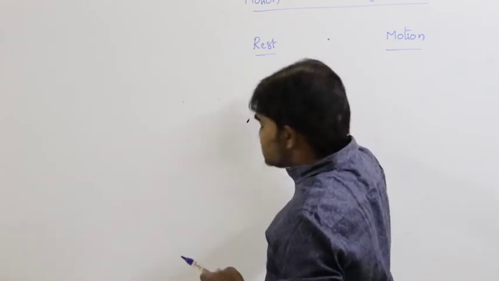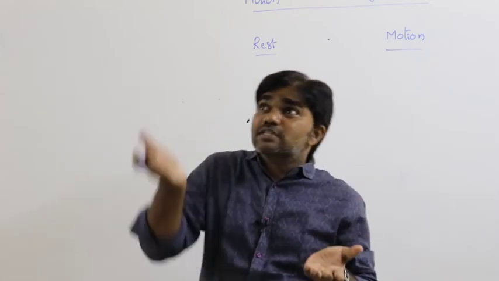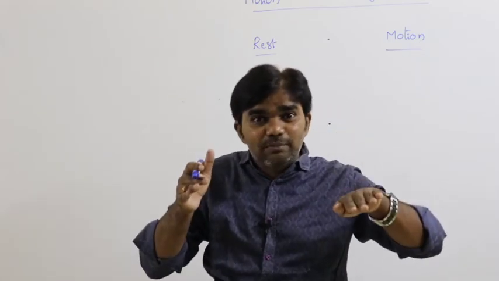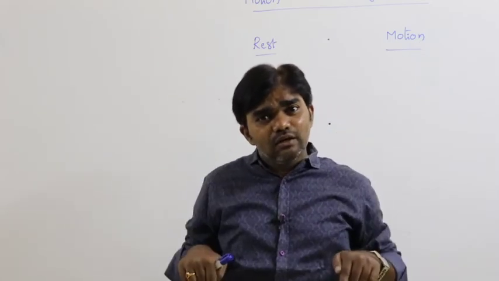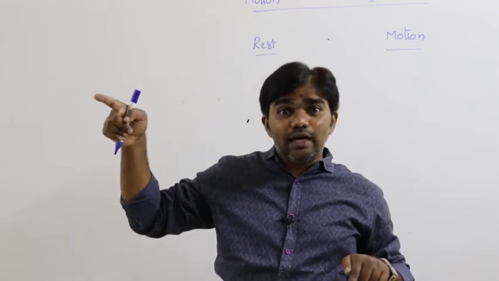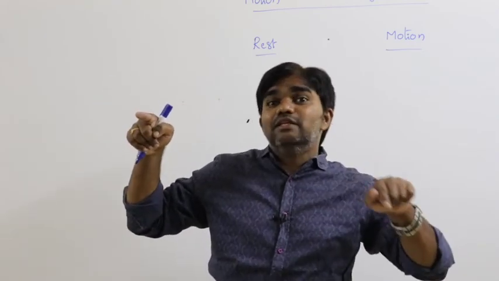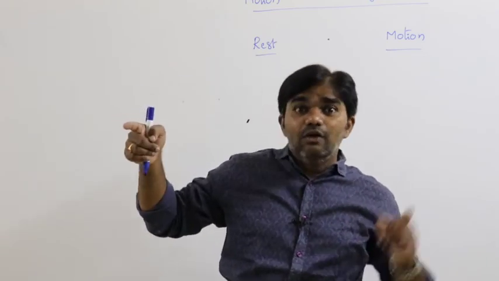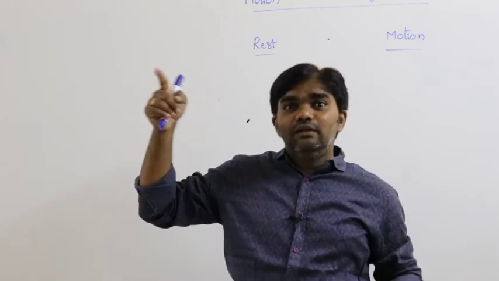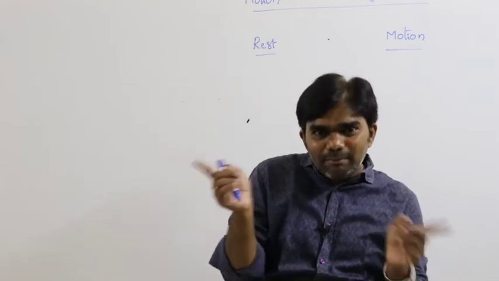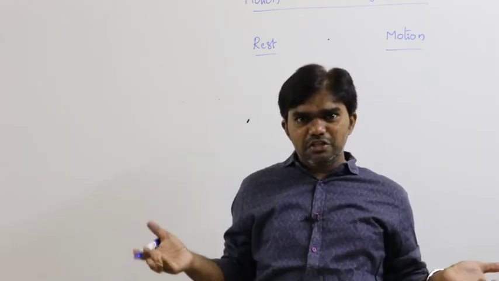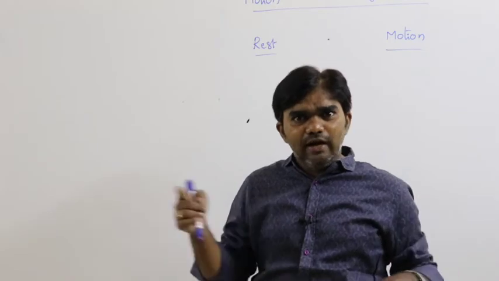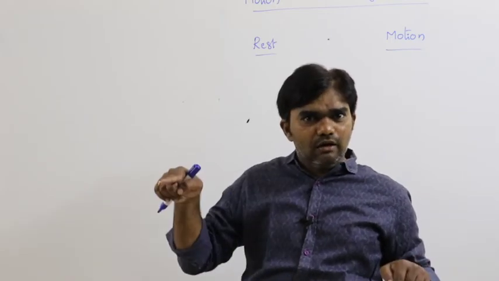In the same way, one person is tall and one person is short. How can we say it is short? With respect to the tall person only, we can say that this person is short. With respect to the short person only, that person is tall. So without comparison, it is not possible to say short and tall.